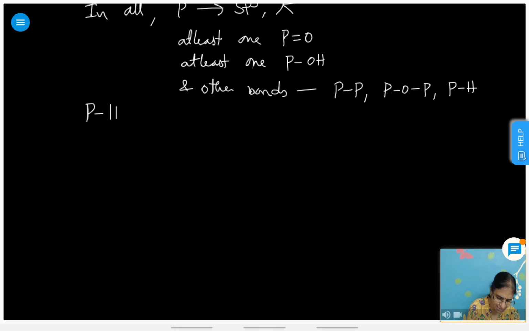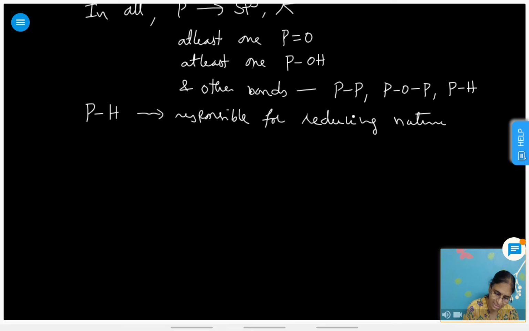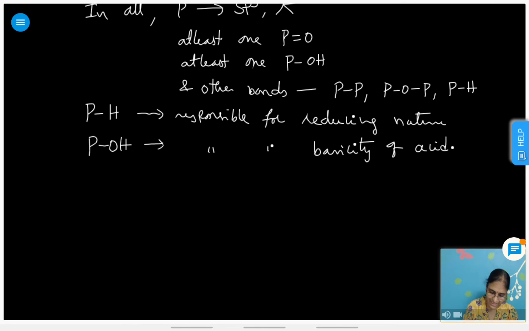So PH bonds are responsible for reducing nature, and POH bonds are responsible for basicity of acid, that is replaceable.